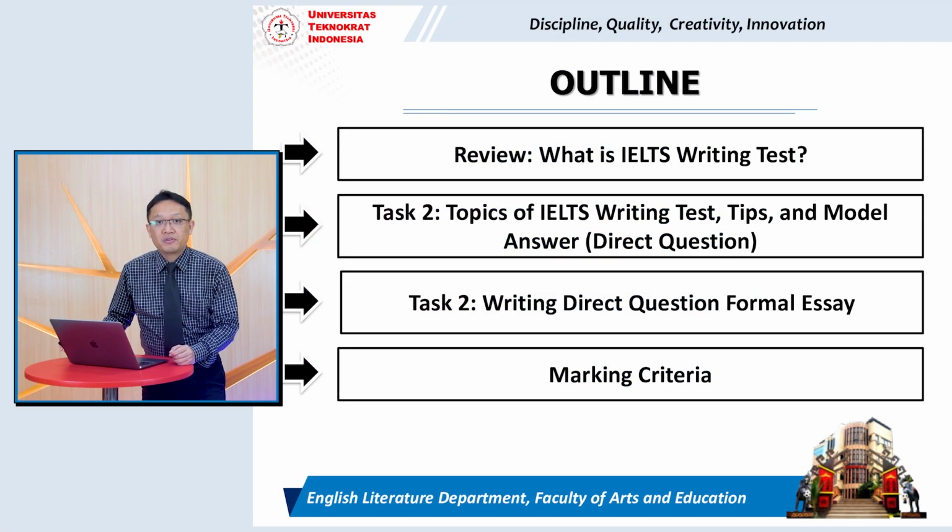Alright, this is the outline of our class for today. First, I will start with review, and I never get bored telling you about what is IELTS writing test. After that, we are going to move to task 2. Then we're going to talk about topics of IELTS writing test, tips and model of answer, which is about direct questions. And the last one, you will write direct question formal essay. And the last one will be marking criteria. I will explain to you a little bit why you get a particular score at the end, band 7, band 6 or band 5. Alright, now let us start.